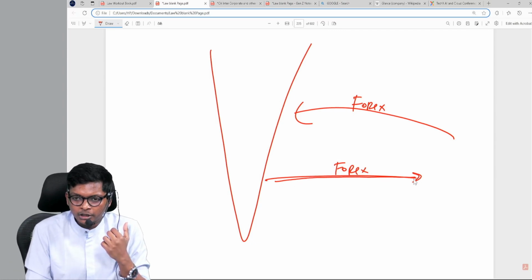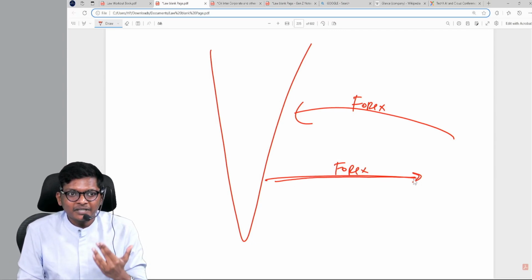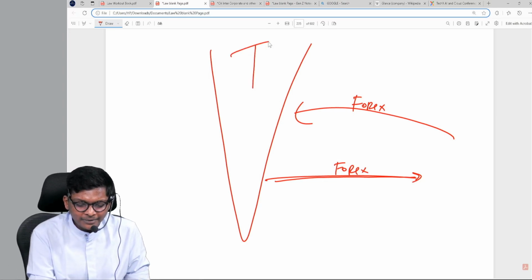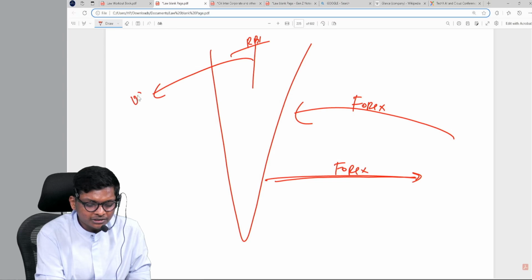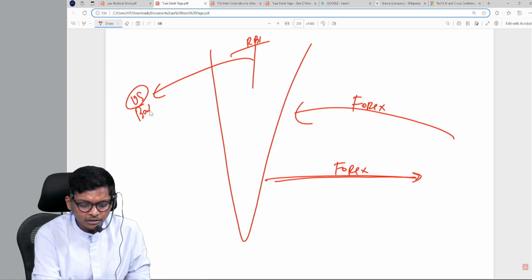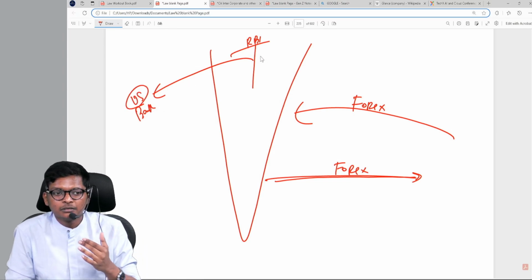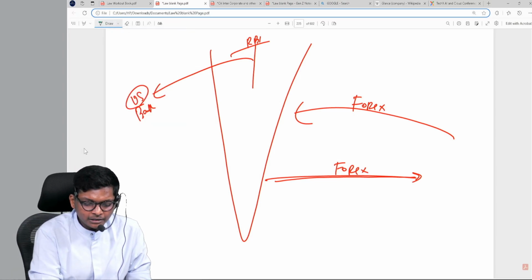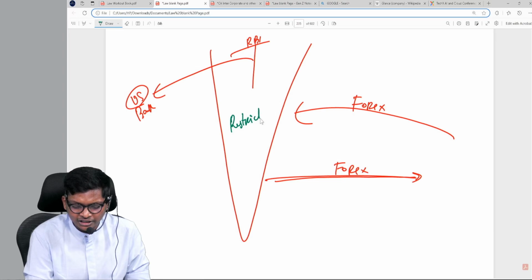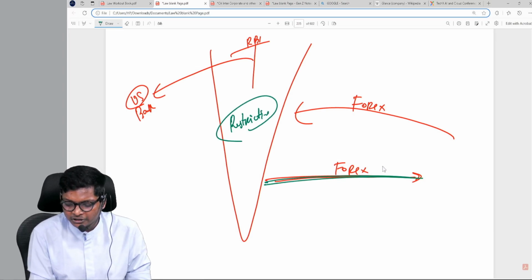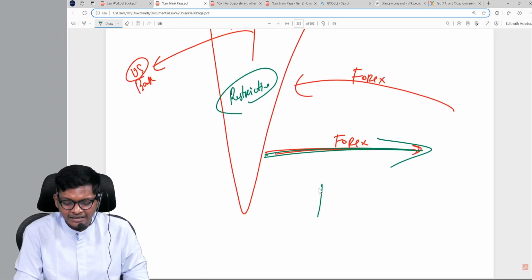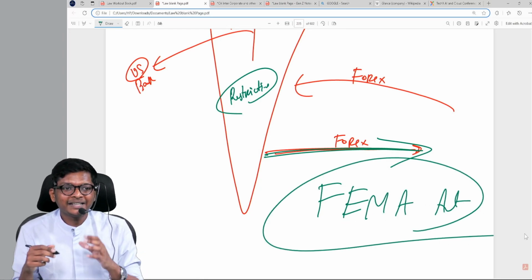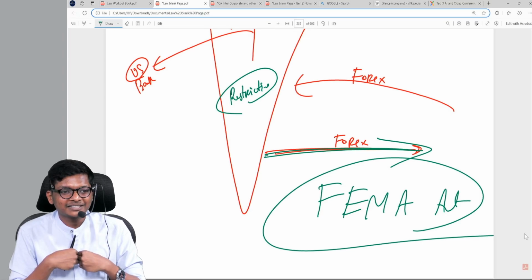So when forex is going out, if RBI keeps giving everybody forex the way you ask, RBI will keep taking loans from US banks. They have to repay someday. How will they repay? That's why they have introduced some restrictions on how much forex can leave the country, and that restriction is called what act? Foreign Exchange Management Act. Understood why we have this act?